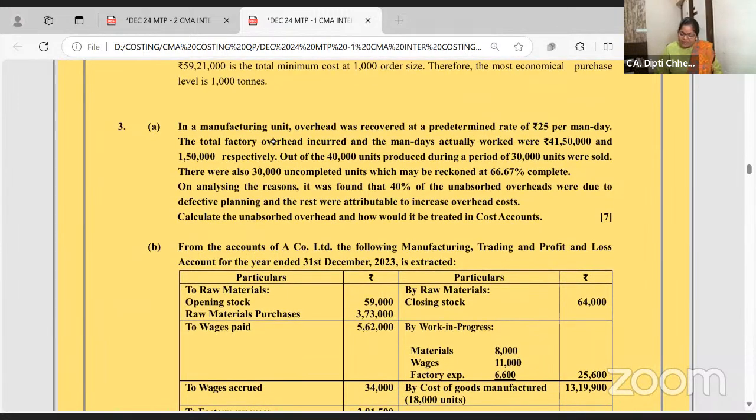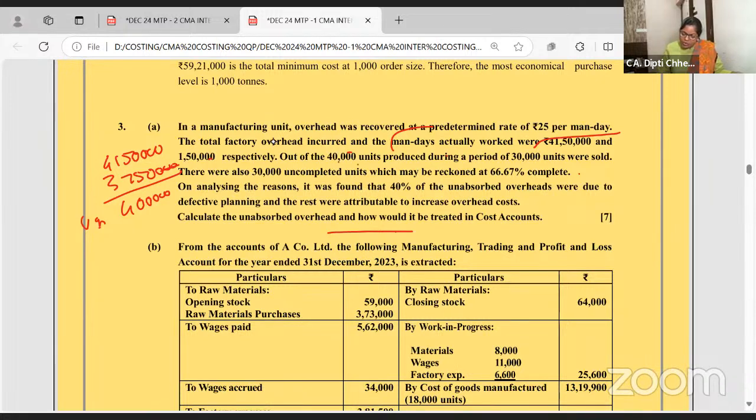This one is very nice. Factory overhead under absorbed. It's 4150, and man days are 150. So man days 150 multiplied by 20, so 41 lakh 50,000 is what is incurred, but it is absorbed at 3750. 41 lakh 50,000 is actual minus 3750. So 4 lakh under absorbed.